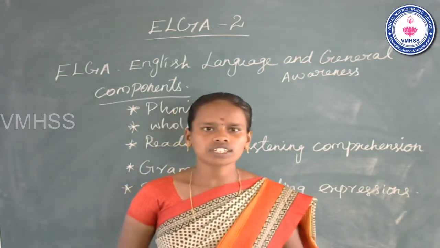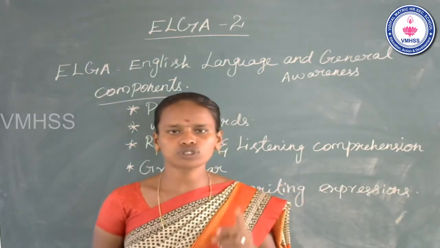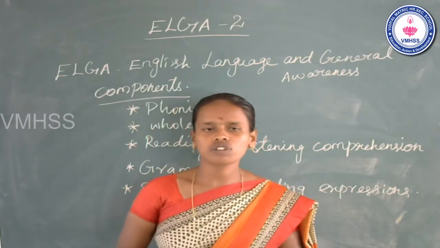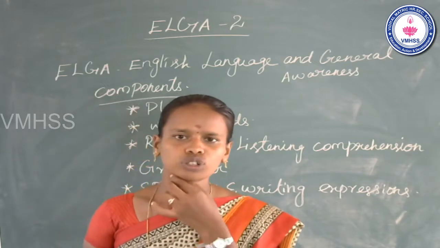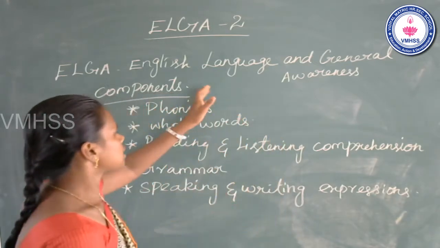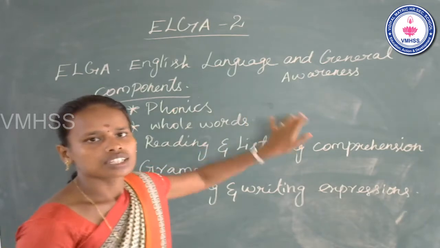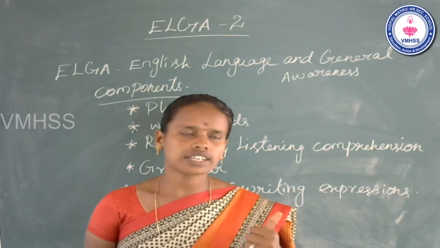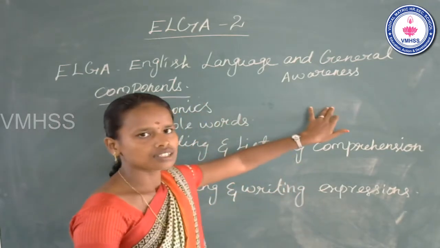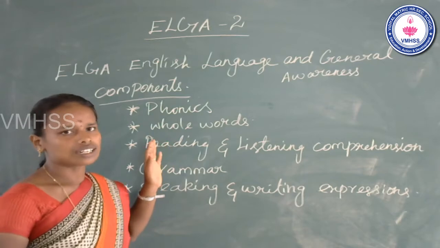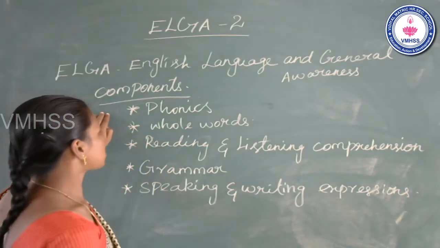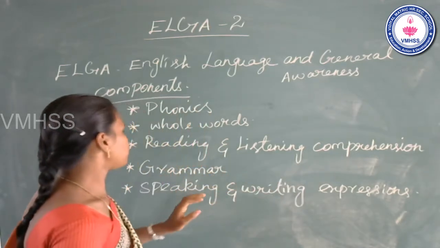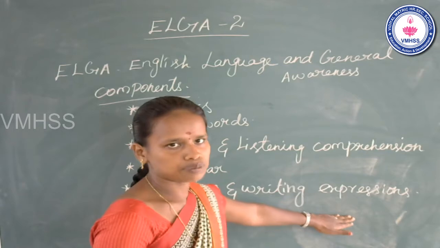Today onwards, we are discussing the ELGA class for 2. Before I clear your doubts, a concept of ELGA. What is ELGA? Do you know? The ELGA full form is English Language and General Awareness. ELGA is a combination of two terms: one is English Language and the second one is General Awareness. ELGA has 21 levels. ELGA components are phonics, whole words, reading and listening comprehension, grammar, speaking and writing expressions.